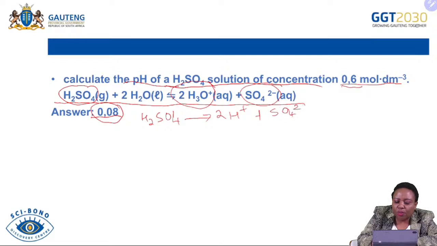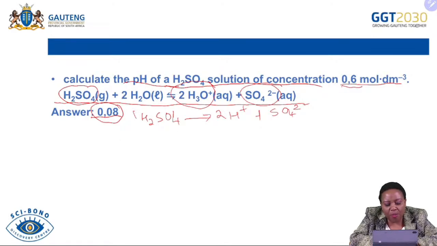and SO4 2-. Immediately when you have this, you already know that the ratio of the acid to the ions is 1:2. So for every 1 mole of sulfuric acid, we are producing 2 moles of hydrogen ions. That was the only trick about this question, because now we are dealing with a diprotic acid. I remember last time I explained what we mean by diprotic acid, which is an acid that can donate 2 protons, and a monoprotic acid, which is an acid that can donate 1 proton.